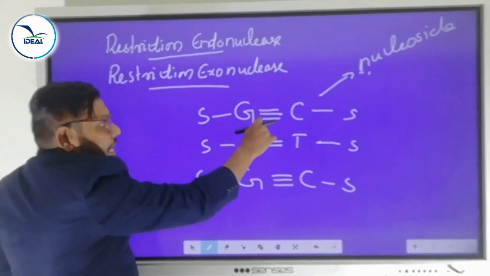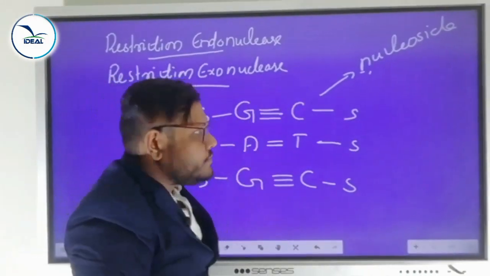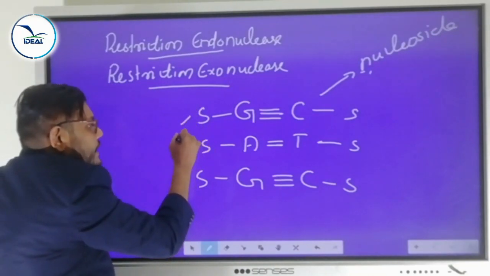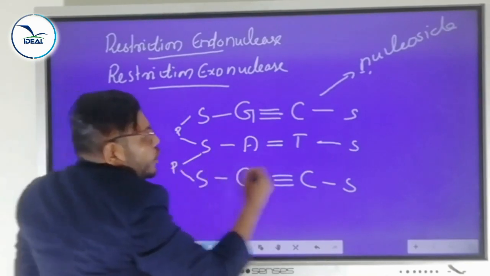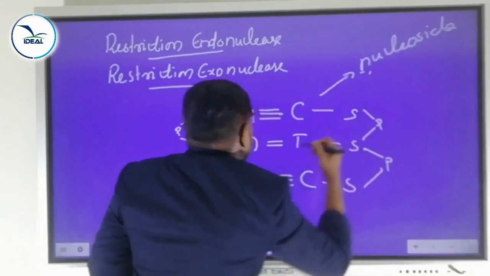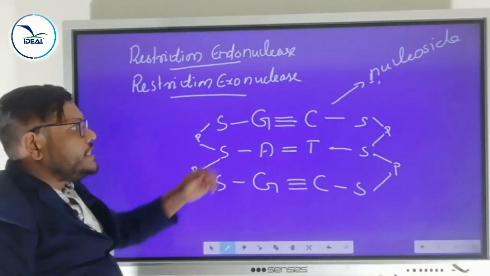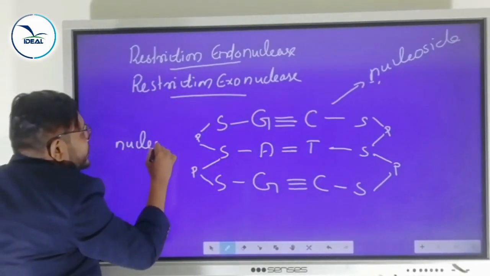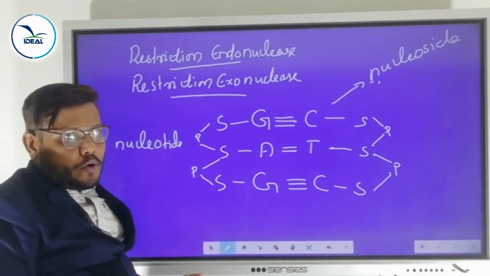Nucleoside. Nitrogen base and sugar molecule we can call a nucleoside. Along with this nucleoside, when one phosphate group is added, we call it a nucleotide. Nucleotide means nucleoside plus phosphate group. Is it clear? This is the structure of the DNA molecule.